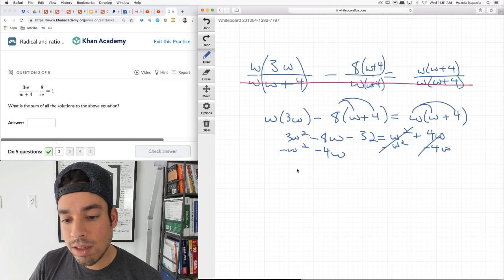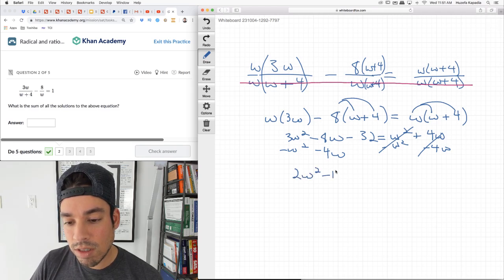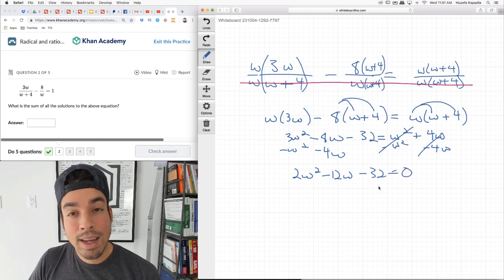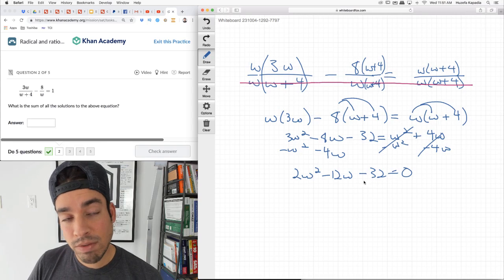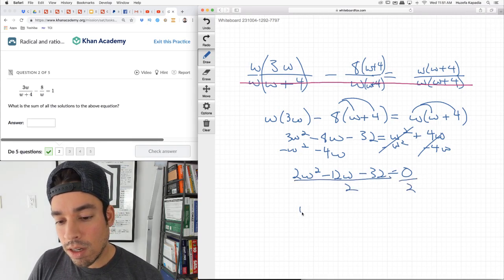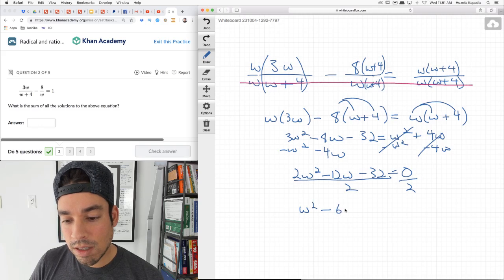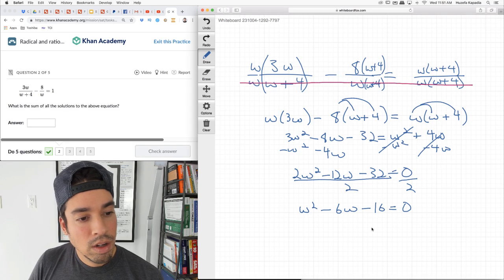Remember I said we're going to try and isolate by setting equal to 0. Negative 8 plus negative 4 is negative 12w, minus 32 equals 0. Now again, I don't have to do this, but I can simplify and make my life easier by dividing everything by 2. And then I get w squared minus 6w minus 16 equals 0. And now we just factor.